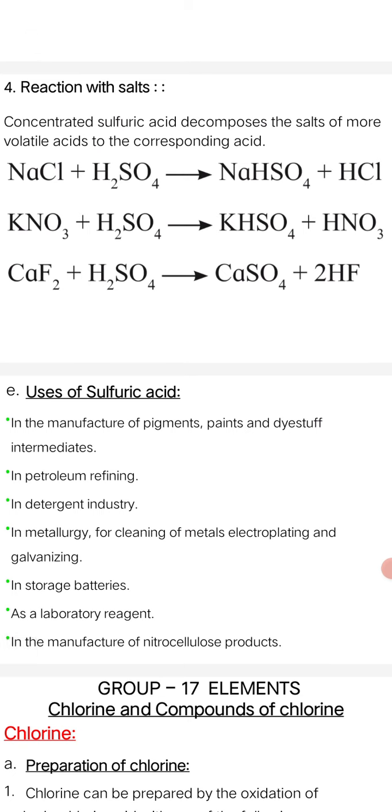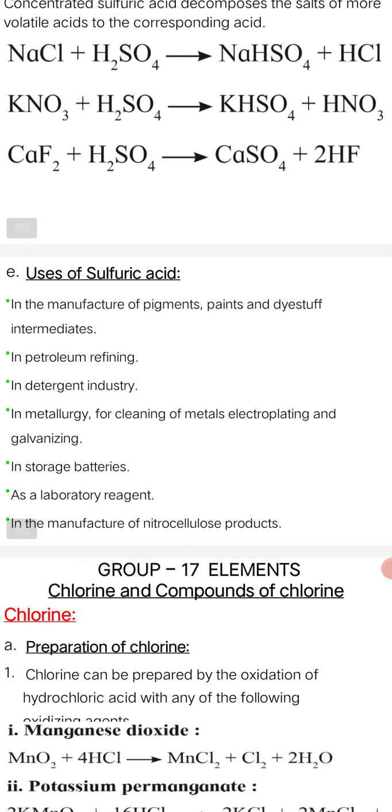Now after these reactions with salts, we'll see the uses of sulfuric acid. Where can we use sulfuric acid? Sulfuric acid actually has a lot of uses. The main uses we'll see. It is used in the manufacture of pigments, paints and dye stuff. It is used as an intermediate in petroleum refining, in the petroleum industry. Then it is used in the detergent industry for the preparation of detergents.